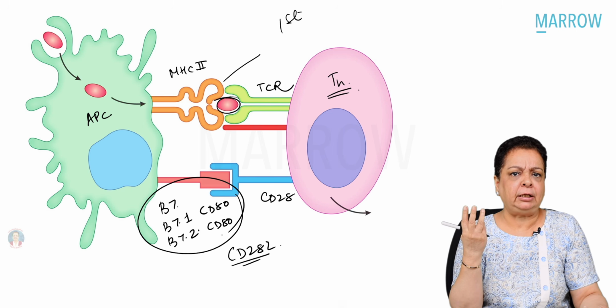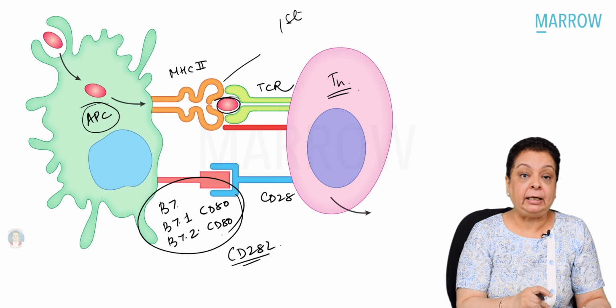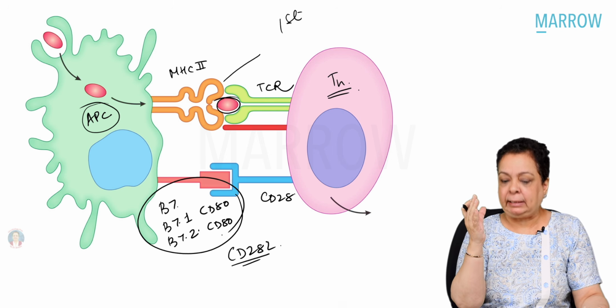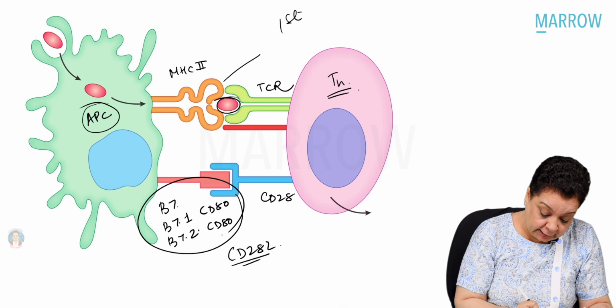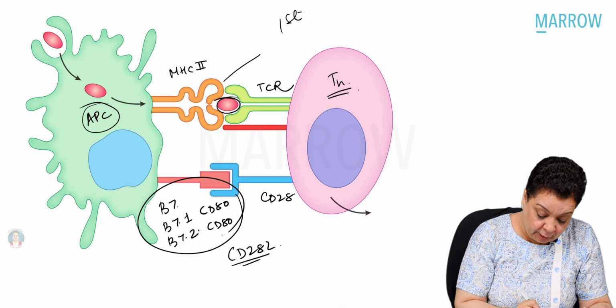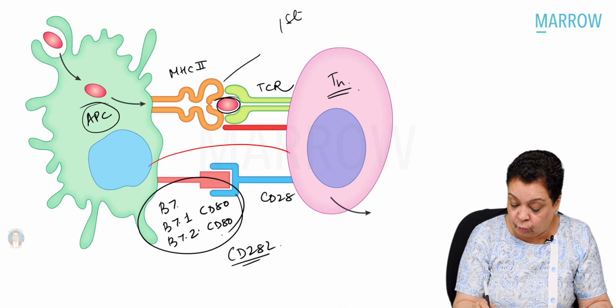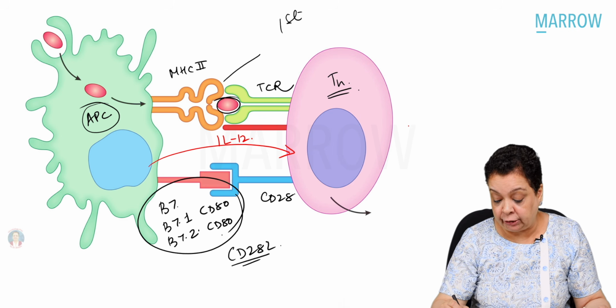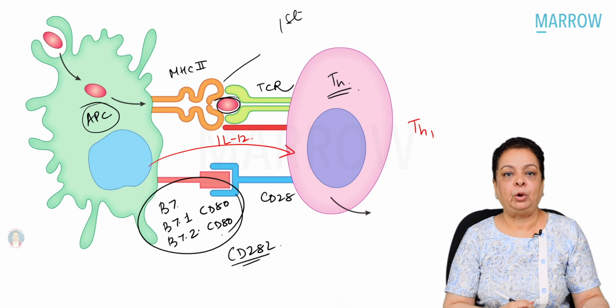And what's the third signal? The antigen presenting cell is going to secrete certain cytokines. If it secretes interleukin 12, this helper T cell is going to convert into a Th1 cell, okay?